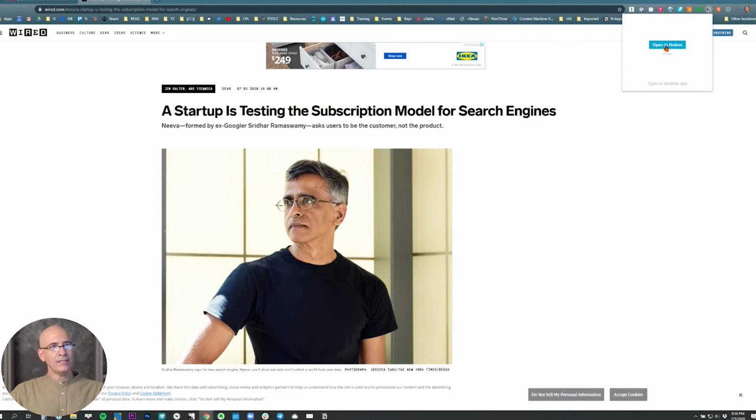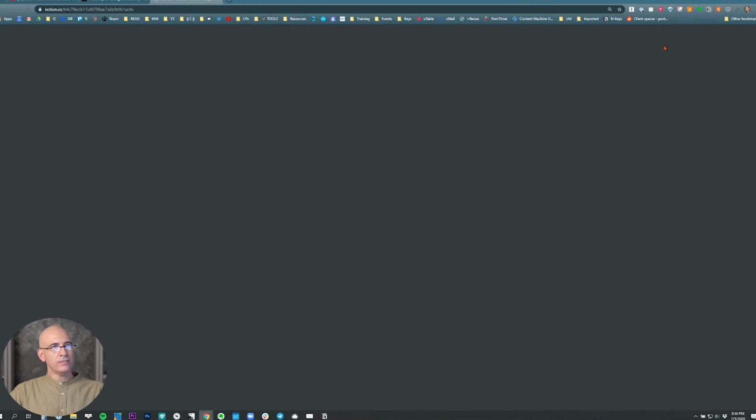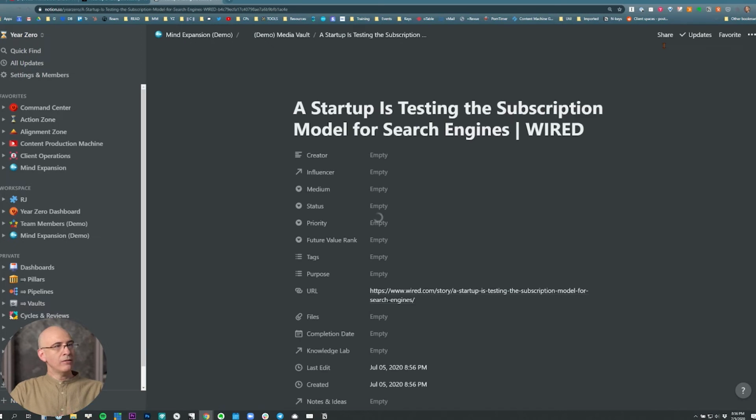And this is the part I love. It immediately gives you a button to open in Notion. And since Notion's web browser version is just as good as its desktop app version, you have the full functionality. That's what I like much better about the Notion web clipper than the Evernote web clipper. Evernote will also take you to its web version, but the Evernote web version is far less capable than its desktop app version. So this lets you jump in here, and now you can immediately add any tags or data that you want to bring with it.